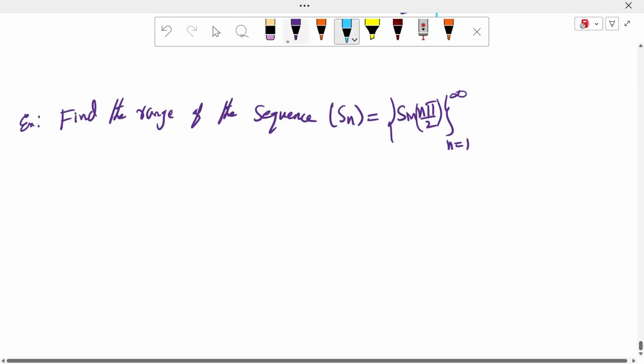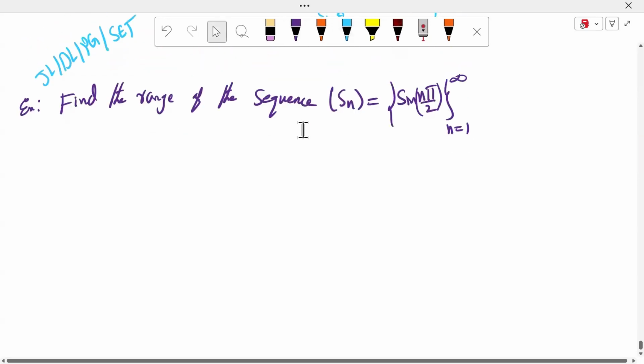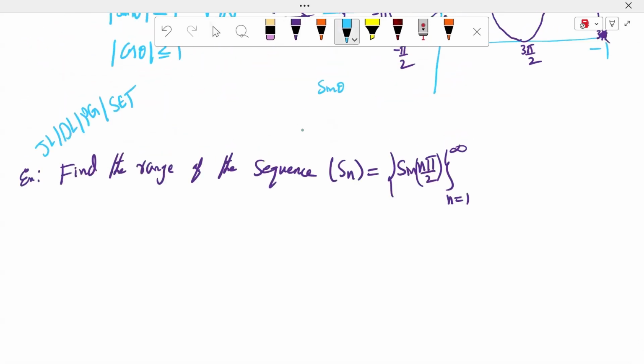This question came from the JL, DL, PG entrance examination and the SET examination, sir. These are examples of previous examination questions, sir.